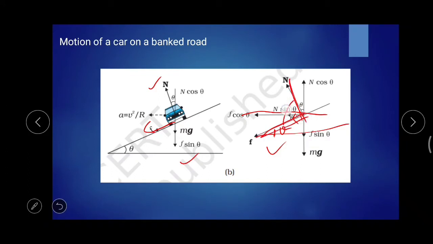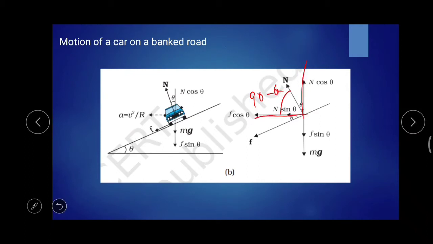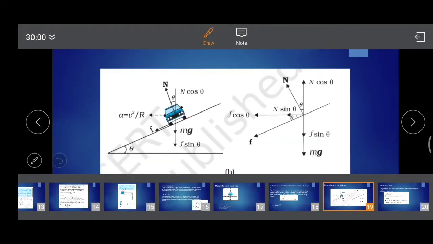So the total angle is 90 degree. So here this one is 90 minus theta, and here this angle is 90 minus theta. If you are considering this one, this is actually a normal, that is a 90 degree line, the angle is 90 degree. So if you are considering this angle, that will be again theta, that is 90 minus theta will be there, that is theta. So now you can consider the components of n and f with the help of these angles theta.